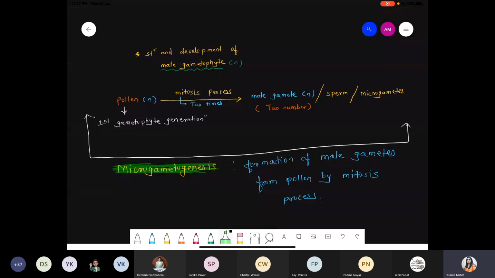Should we start the diagrammatic representation? Chaitra, ma'am, okay.